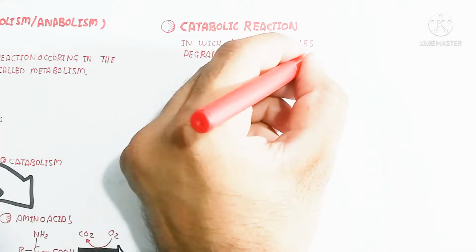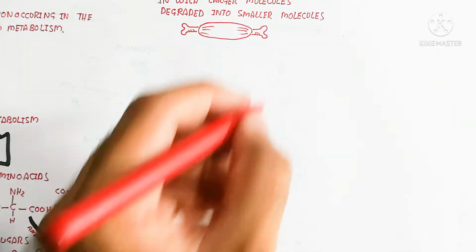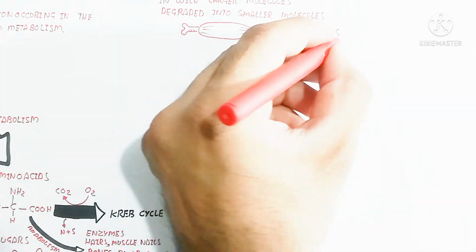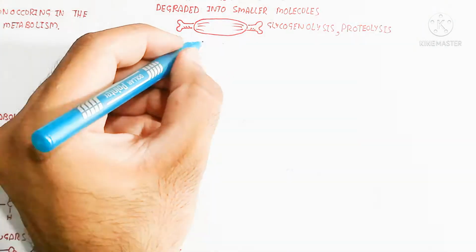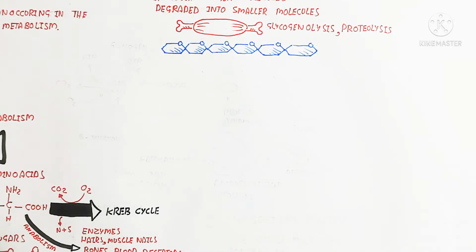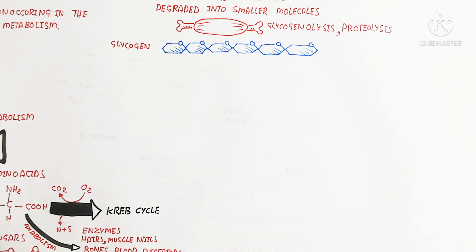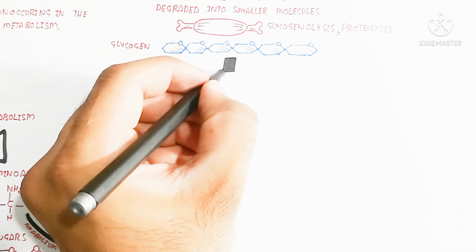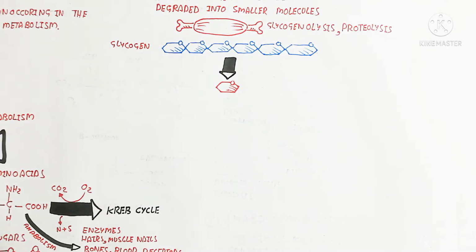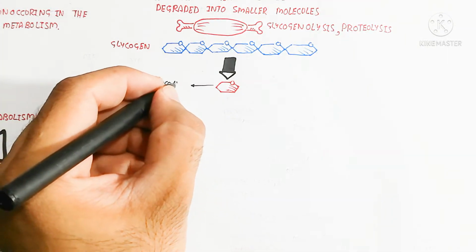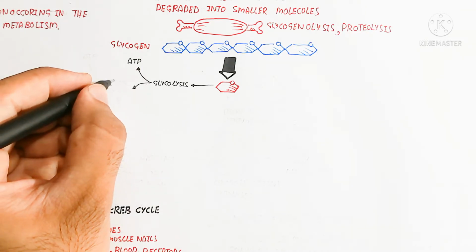So here first of all we will discuss the catabolic reaction, in which a larger molecule is degraded into smaller molecules. So glycogenolysis or proteolysis will occur. How is it possible? Here we will discuss. Here is the muscle, which contains protein as well as glycogen. Glycogen is composed of a branched starch-like structure, which converts into simple sugar, and this simple sugar as well as protein or amino acid goes